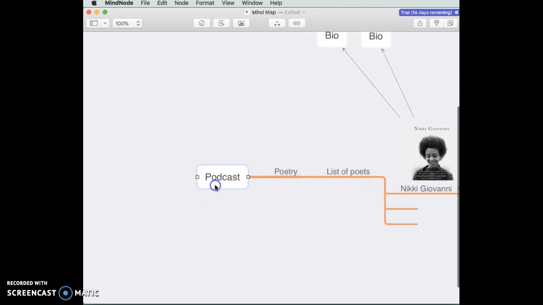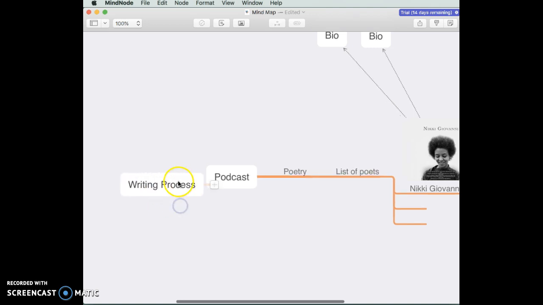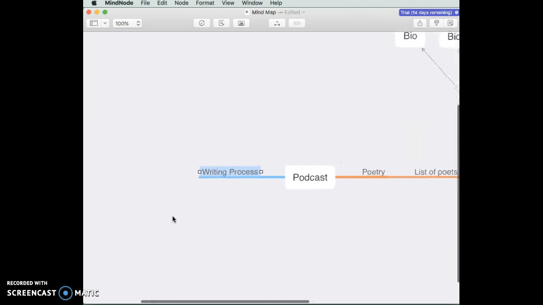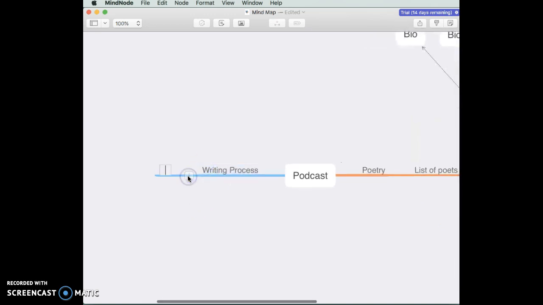And also you can make checklists in MindNode 5. So I'm going to go ahead and do that very quickly. I'm going to add a new node, and I'm going to make this the writing process. And I'm going to go ahead and connect it to podcast, and I'm going to drag it over to this other side. And add a new node, and we're going to go up to this circle check mark, click that, and for each item on your list you're going to do that. So we have pre-writing, and then I'm going to add a new node. Oh, so and then it just went ahead and automatically made it a checklist for me.